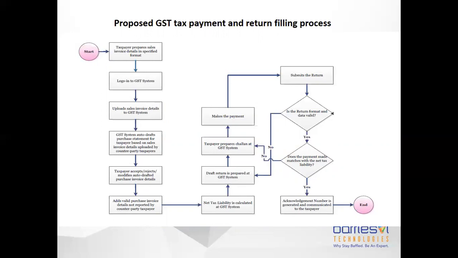So what you have to think about is how your system should prepare that particular invoice so that it can be uploaded into the portal, or your system should directly talk to the web APIs of the portal and push that invoice in.